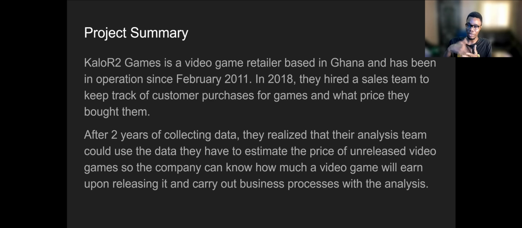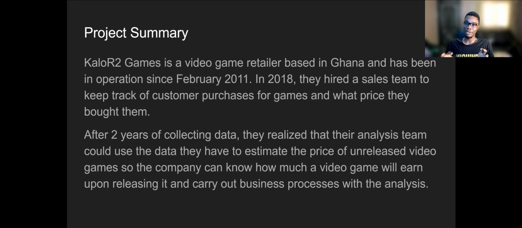After 2 years of collecting the data, they realized that you could actually use the data itself to predict or use the data for useful information. The business development team looked into the data set and realized that we could try to use the factors that really influence how customers purchase video games, and how much they're willing to pay for a certain video game, to predict what an optimal price would be. The business development team has been doing this manually.